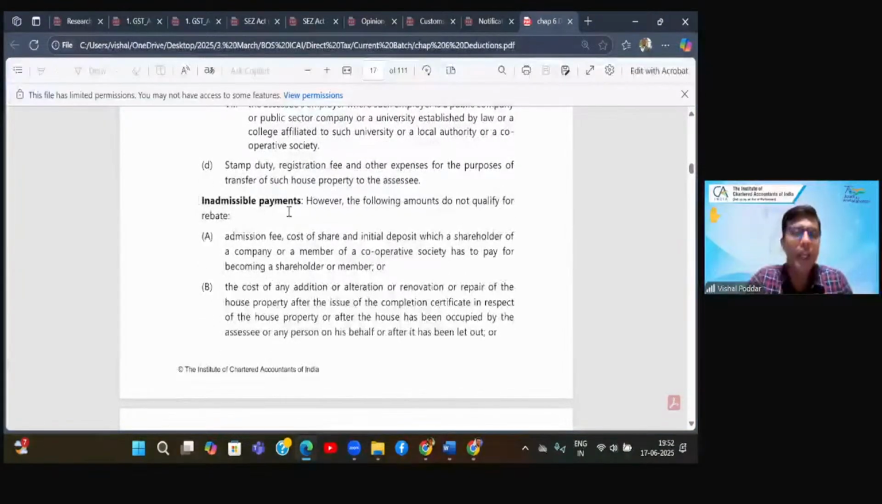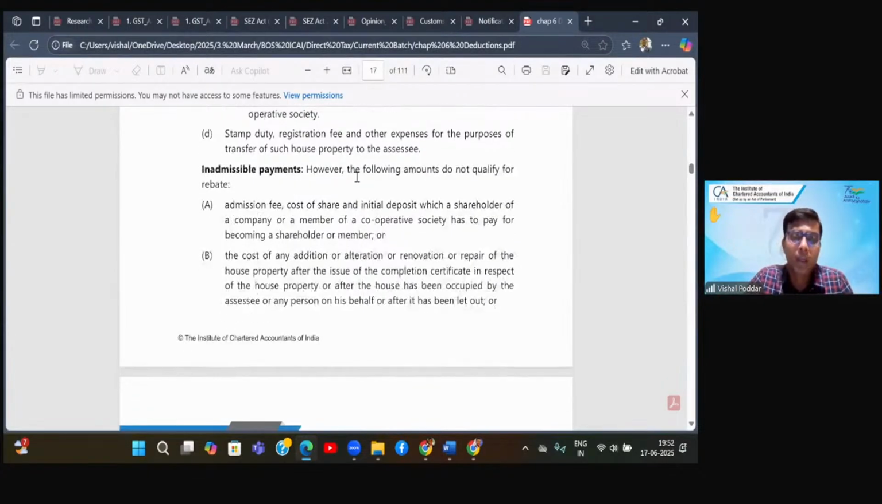Now, what is not available or admissible over here under 80C is the following payments do not qualify: admission fee, cost of share, initial deposit, which a shareholder has to pay to the housing society. So when you buy a house, many times the house is part of some housing society, which may be registered as a company or a cooperative society. Now they charge you some admission fee. They ask you to purchase the share of that housing society. That is not covered. Only what is applicable to your house or flat, that is what is covered.